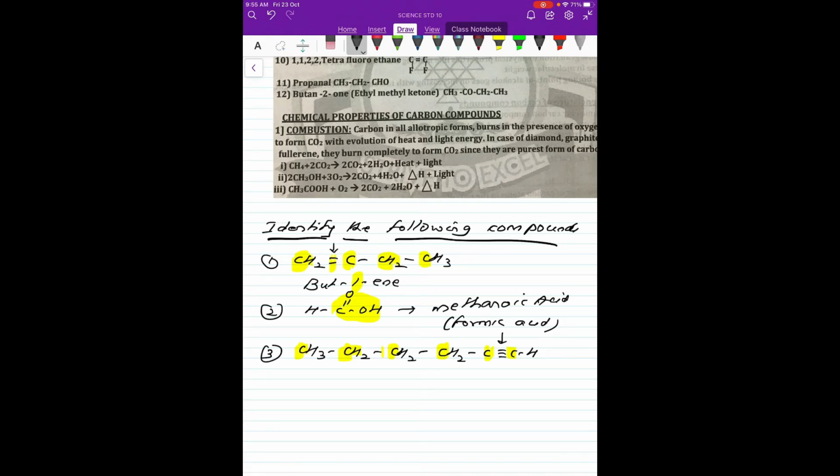Now the next thing we have to see is where the triple bond is. If you see, the triple bond from the shortest side is the first one. We cannot count from the left-hand side, we have to take it from the right-hand side. So the perfect IUPAC name for this is hex-1-yne. It is a hexyne, meaning an alkyne having a triple bond, and the position of the triple bond is the first carbon atom, from the right side. So it is called hex-1-yne.